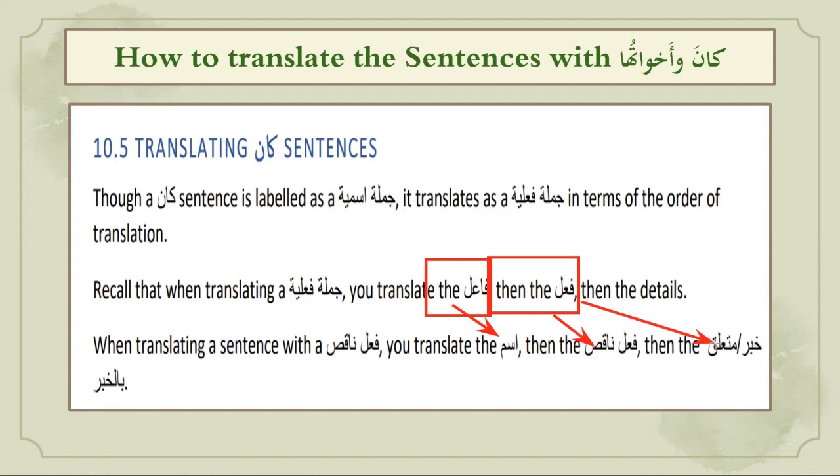These sequences, like whether the fi'l naqis comes first or the khabar or mutaliq bil khabar comes next, are interchangeable. But the sentence starts with the ism of kana, not the fi'l of kana, right? So the sentence starts with the doer of kana, which is called ismu kana. This sequence is for English translation. Okay, so let's do some examples.